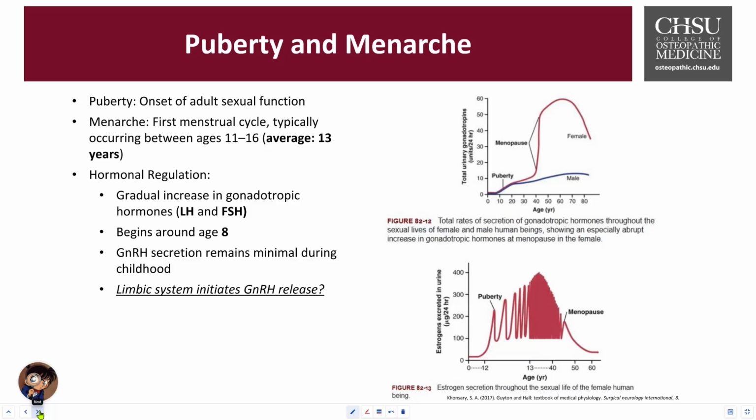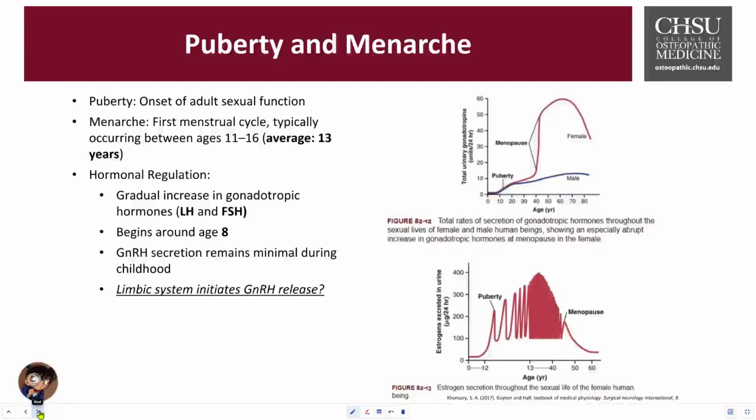Menarche is influenced by genetics, environmental factors, and nutritional factors, and there's a lead-up of a gradual increase of gonadotropin hormones. The levels of LH and FSH begin to rise progressively to stimulate ovarian activity. It increases mostly around age 8 as it accelerates towards puberty. During childhood, the GnRH, gonadotropin, remains pretty minimal and stabilized, preventing any kind of FSH or LH release. Right when the onset of puberty occurs, it begins pulsatile. That triggers the release of LH and FSH from the anterior pituitary.